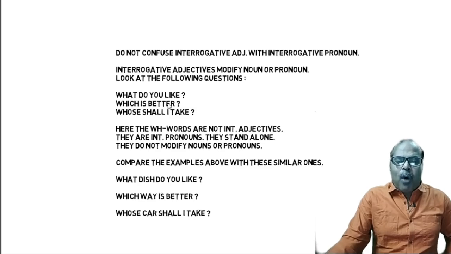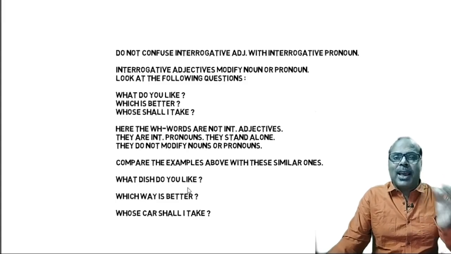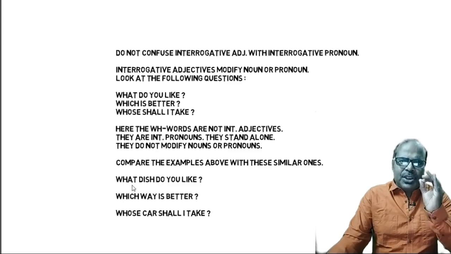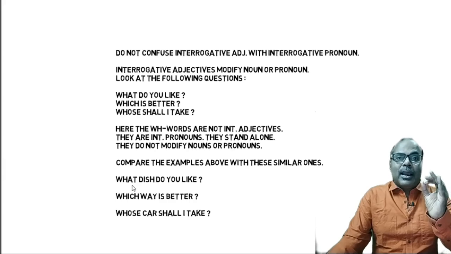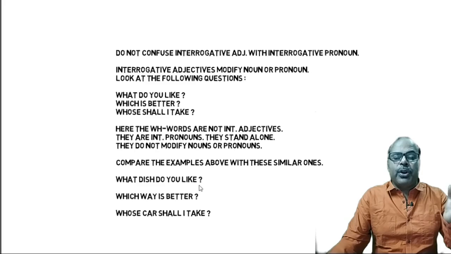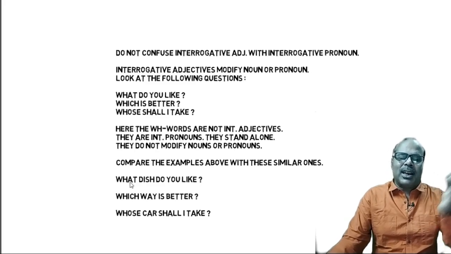Instead of saying what do you like, if I say what dish do you like? So after what, there is a noun, that is dish. And dish is the noun that has been modified. So what dish do you like? Here what becomes an adjective.